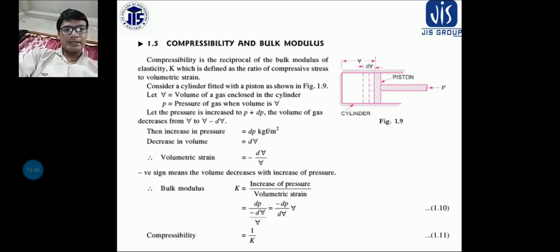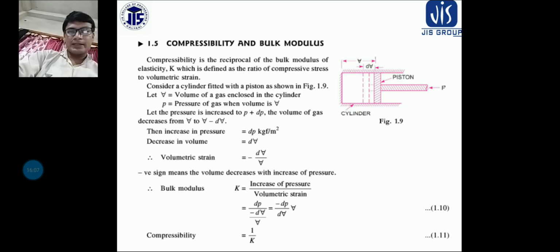Because the volume is decreasing. Okay. So bulk modulus is equal to change of pressure delta P by volumetric strain, that is dV by V. So minus dP by dV into V is the bulk modulus.